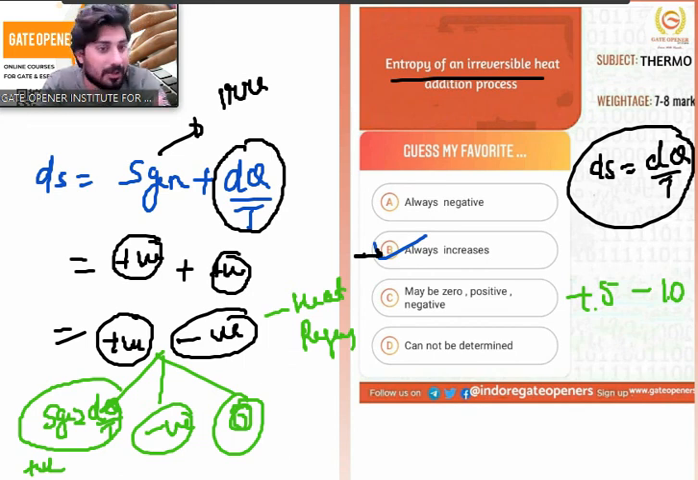So from here you can draw one more conclusion: all reversible adiabatic processes are isentropic processes. That is true, but all isentropic processes are not reversible adiabatic. You can conclude that point from here, and this is today's quiz discussion. That is the point that you need to understand.